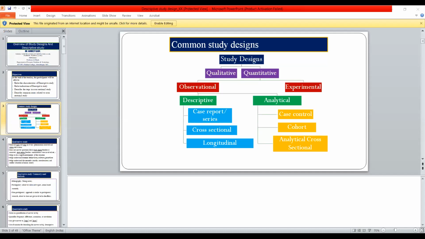Now, the steps of a descriptive study, because 90% of our studies are of the descriptive type. What are the steps? First the research question, then variables, then defining the population, describing disease in relation to time, place, person, then measurement of disease. Next is comparing and formulation of an etiological hypothesis.